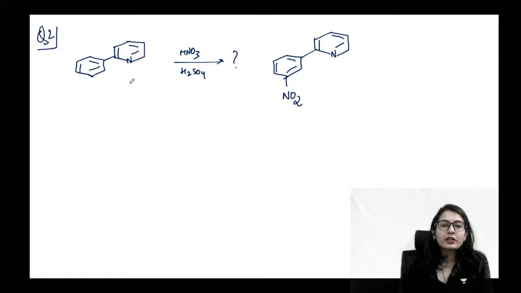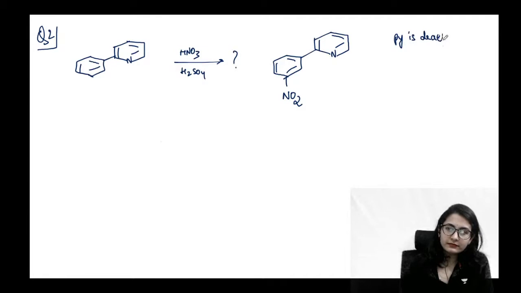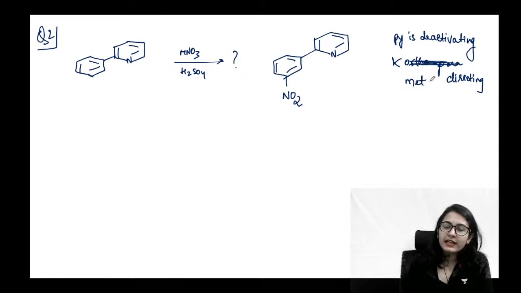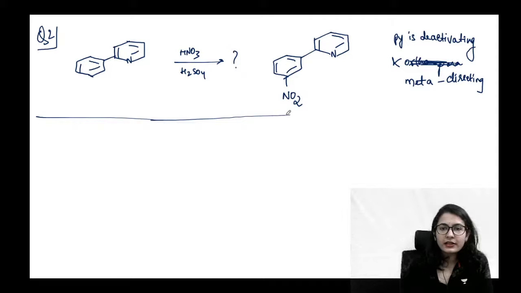So what is the property of pyridine that we understood in this example? Pyridine is deactivating and ortho para directing? Ortho para directing in nature? Meta directing in nature? And deactivating and meta directing in nature. Yes. All right. So this was another example where we can study one more property of pyridine.